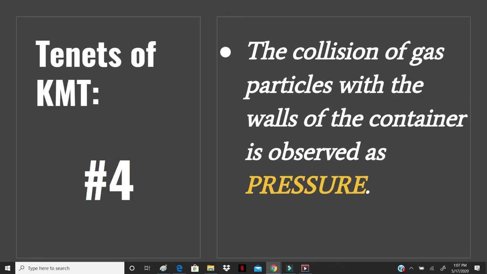The fourth tenet of kinetic molecular theory is that the collisions of gas particles with the walls of the container that they're in are observed as pressure. Now, container is used in a very general sense here. It's whatever the gas is in. That could be something rigid like a jar. That could be something flexible like our lungs. That could be something a lot less defined like the gravity of the Earth. But regardless, whatever is bounding that gas in, as the gas collides with it, that is what we observe as pressure.